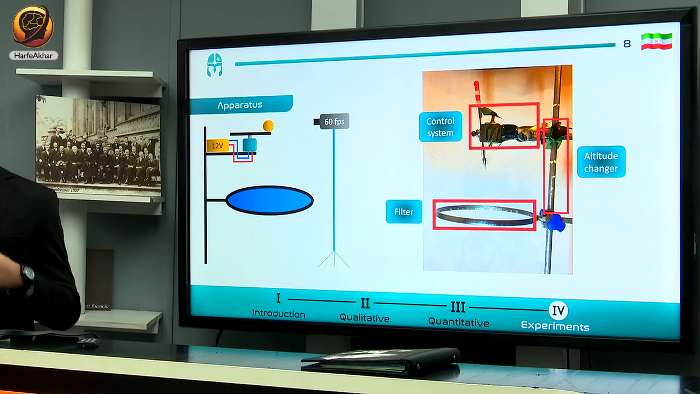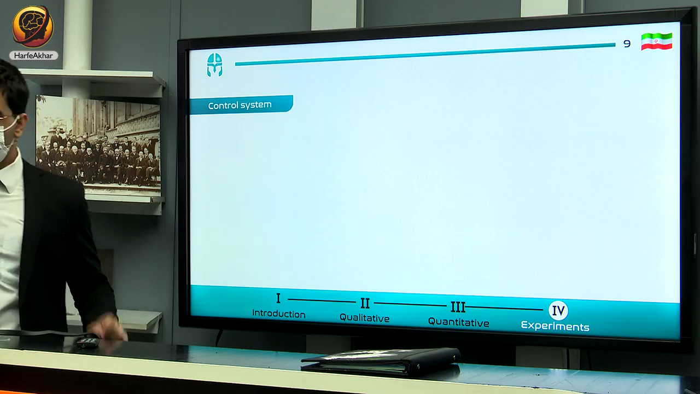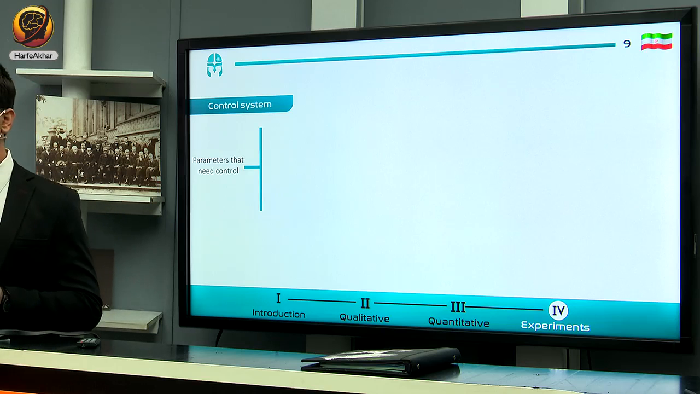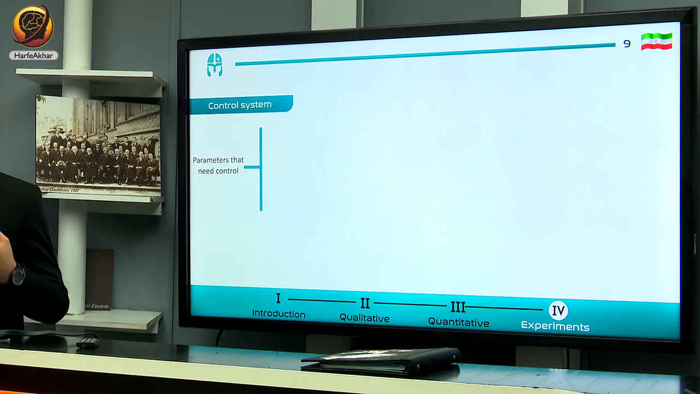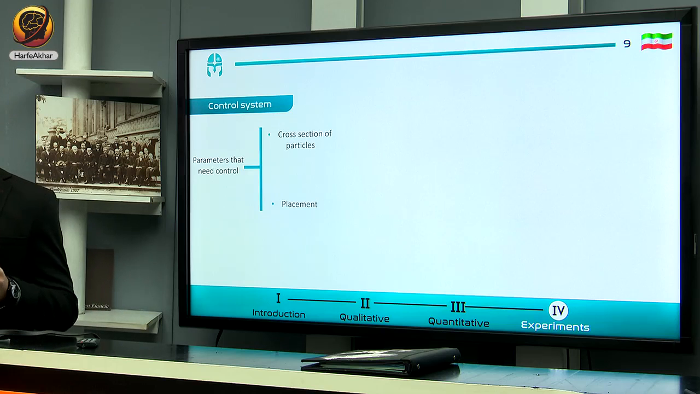And based on filter fixer, we can fix this filter in the same place. Okay, before I talk about my control system, we have to talk about some parameters that need control, which are the cross-section of the particle and the placement of the particle.